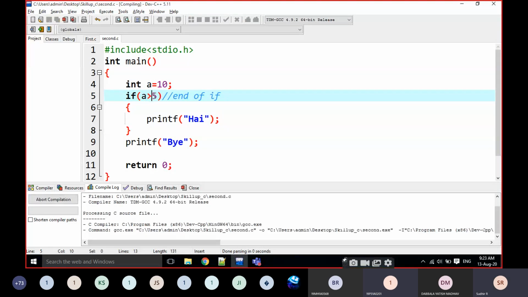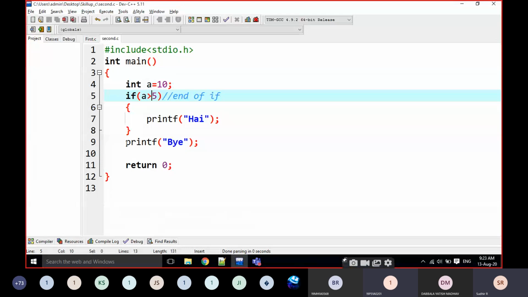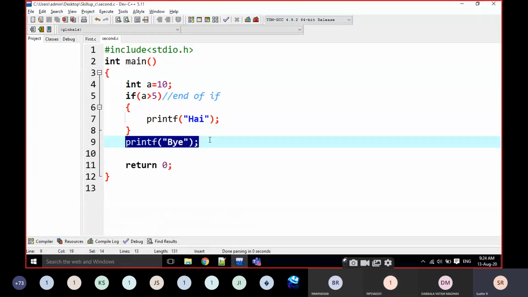Now hi and bye is printed. This is not related to any if and else block. This is a plain statement. It is directly executed. No problem for that.